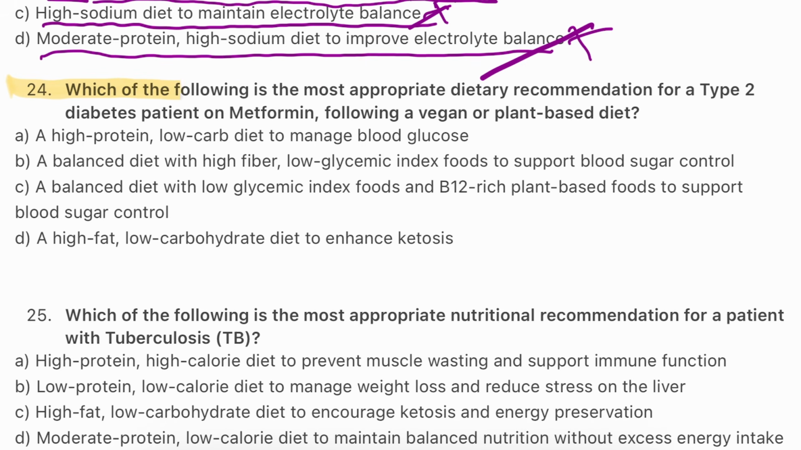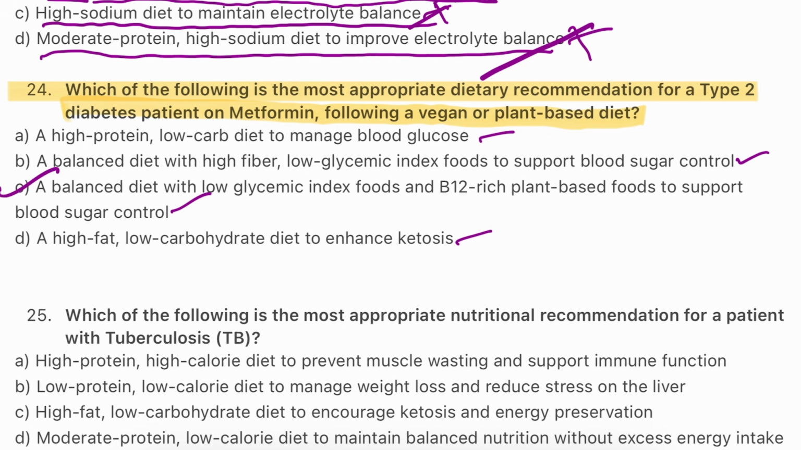Question number 24. Which of the following is the most appropriate dietary recommendation for a type 2 diabetes patient on metformin following a vegan or plant-based diet? A, high protein, low carb diet to manage blood glucose. B, a balanced diet with high fiber, low glycemic index food to support blood sugar control. C, a balanced diet with low glycemic index foods and B12-rich plant-based foods to support blood sugar control. D, a high fat, low carbohydrate diet to enhance ketosis.